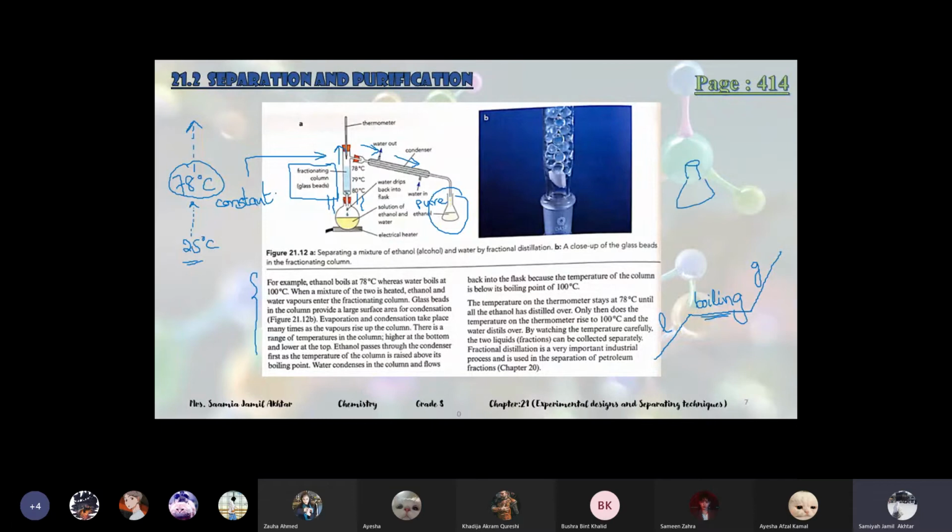Now we have replaced the flask for the collection of water. The temperature again increases and becomes constant at 100 degrees Celsius. Then the water will evaporate, go into the condenser, turn into liquid, and in another flask we can get pure water from its solution. Okay, did you get it till here? That is how they are separated according to their boiling points one by one?